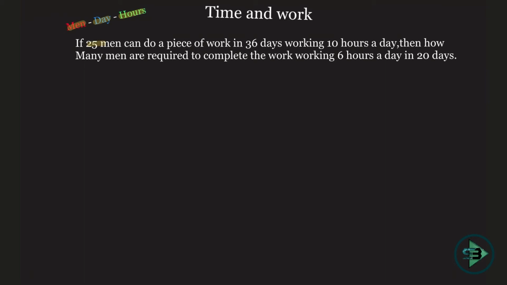Say 25 men can do a piece of work in 36 days working 10 hours a day. So what do I have? I have men, I have days for which they are working, and I have per day how many hours they are working. So they can do a certain piece of work. Again, we keep the piece of work to be the same. It is about making a wall. So 25 men in 36 days working 10 hours per day could make a wall.